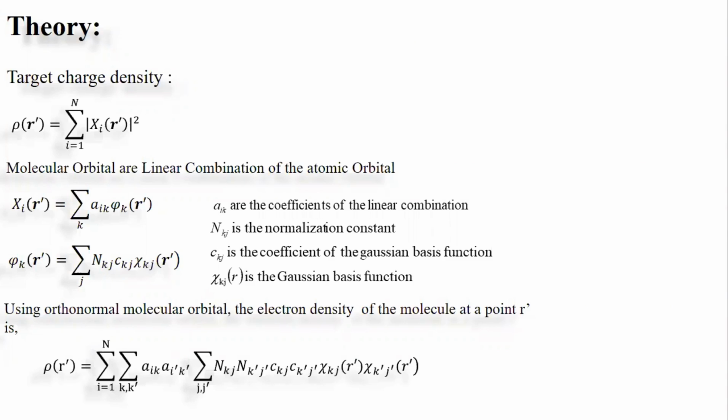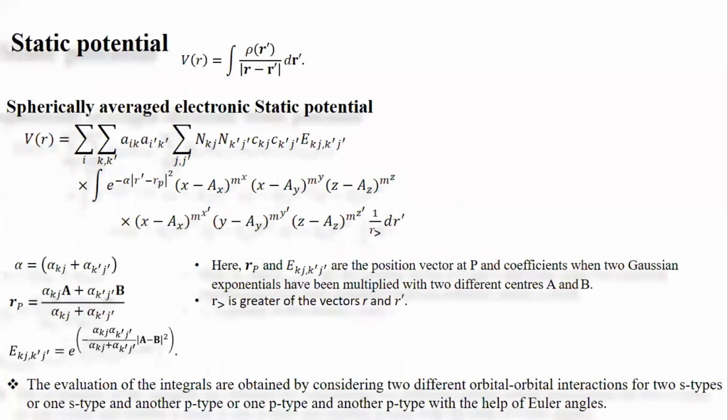Here, the target charge density can be represented by the mod square of the molecular orbital, where the molecular orbitals are written as a linear combination of atomic orbitals, and the atomic orbital is expanded through the Gaussian basis function. Further, the static potential can be represented by the integration over rho at r prime divided by the modulus of r minus r prime. Now putting the value of rho at r prime from the previous and expanding the denominator using the properties of spherical harmonics, we get the spherically averaged electric static potential as V of r.